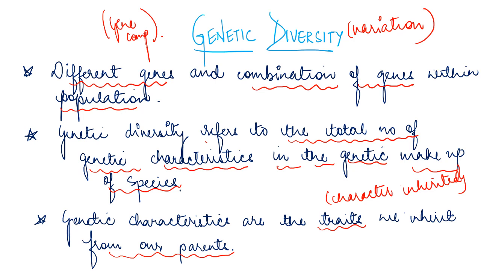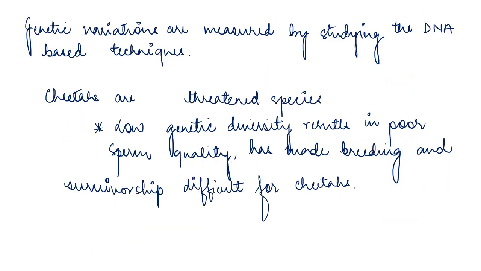So if we talk about genetic diversity, it is basically the different genes and combinations of genes that exist within the population, right? And genetic diversity refers to the total number of genetic characteristics in the genetic makeup of species, right? Genetic characteristics basically deal with the traits that we inherit from our parents, right?